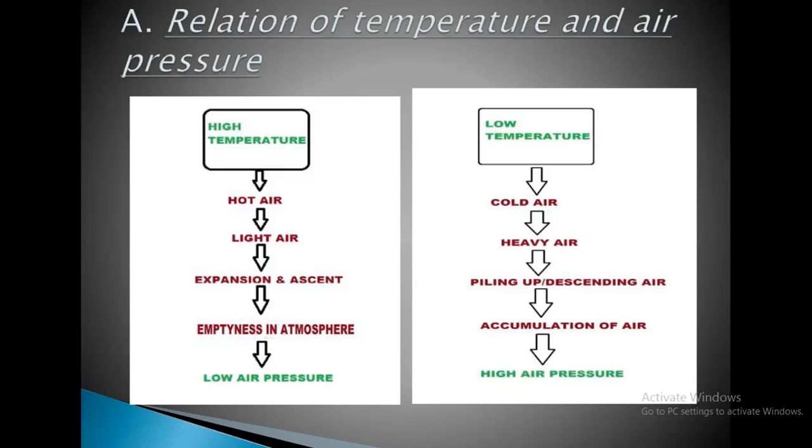High temperature will go and slowly it will become low air pressure. Low temperature will become high air pressure. Right. So now how is the relation? When it is high temperature, then that is hot air. Hot air will become light. Then expansion is there. Then there is emptiness in the atmosphere, and because of that, there is low air pressure.